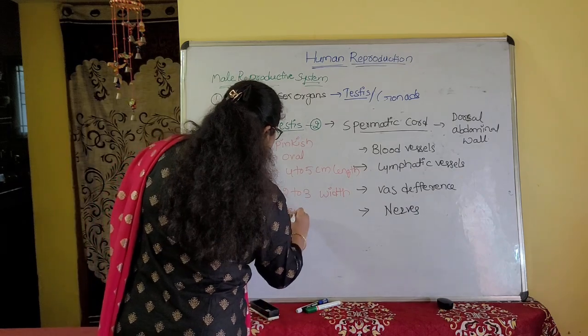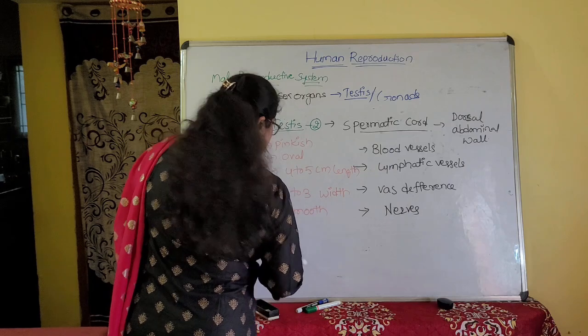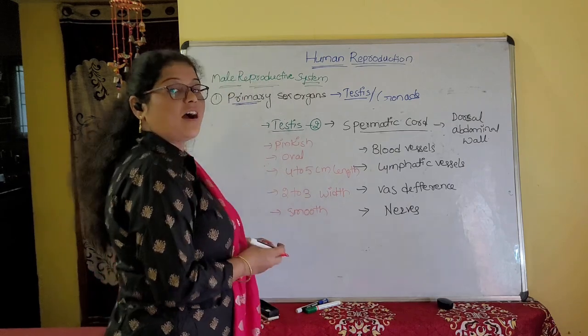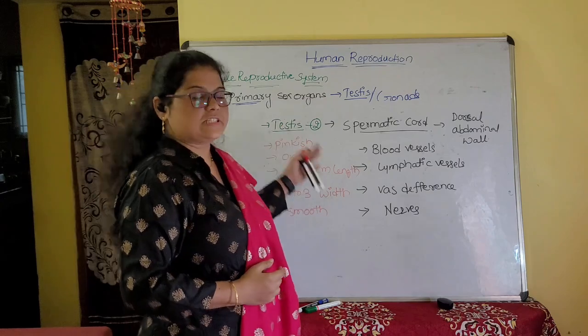They are smooth, soft organs. So this is about the testes.